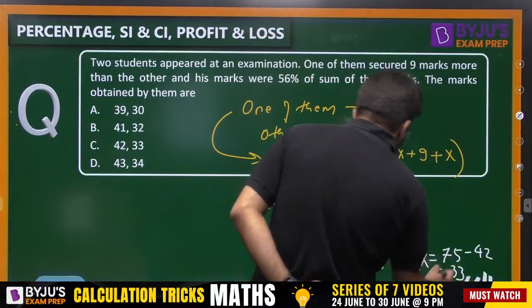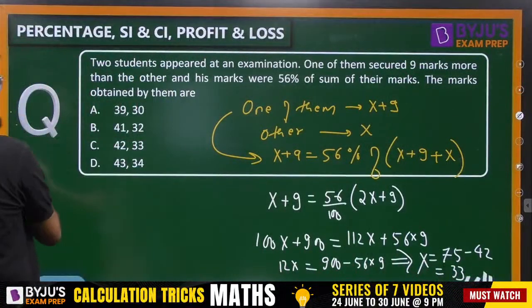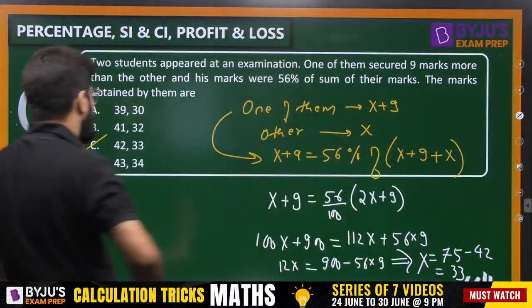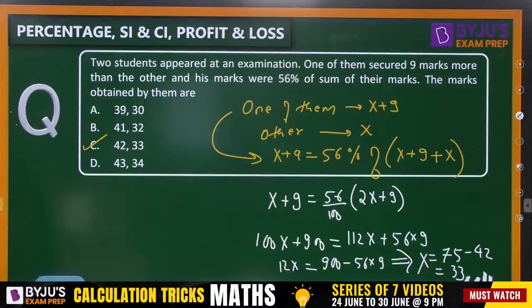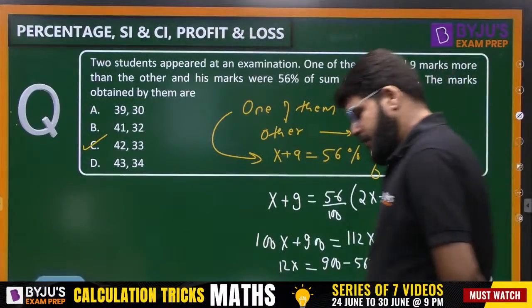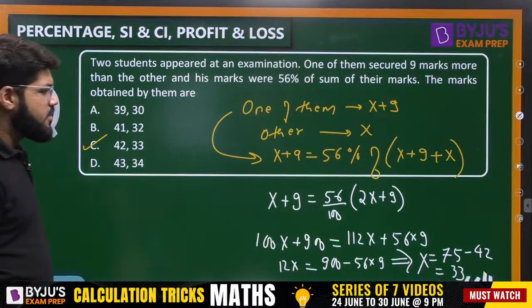So it is 33. So what will be the other marks? 42. So our correct answer is option number C, 42 and 33. Correct. Okay, guys, the next question moving ahead in the sequence.